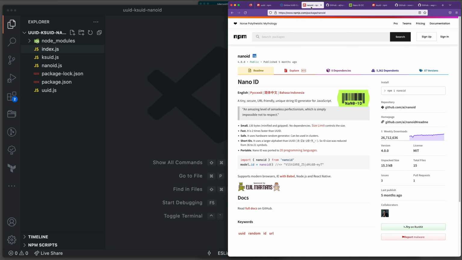The next one is NanoID. NanoID will give you, again, a unique random ID. It's not as much used, 26 million downloads. We're going to go through this one deeply as well.